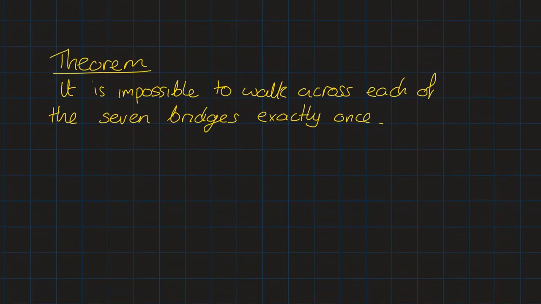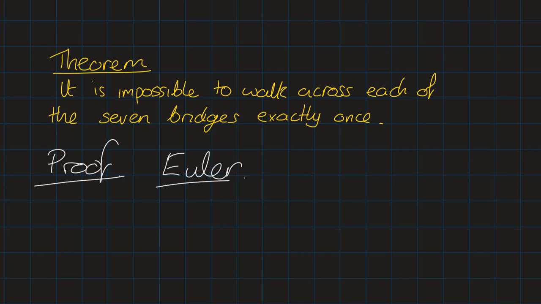This was first proven by someone called Euler. He's a very famous mathematician, and he heard about this problem from afar, and he was the first person to give any sort of proof that it's impossible.